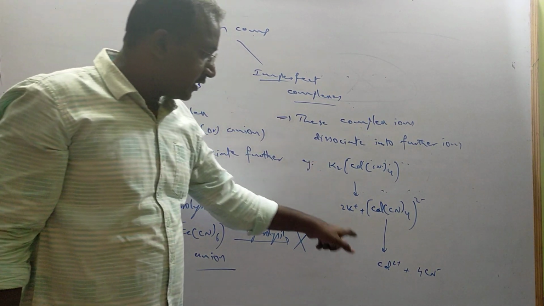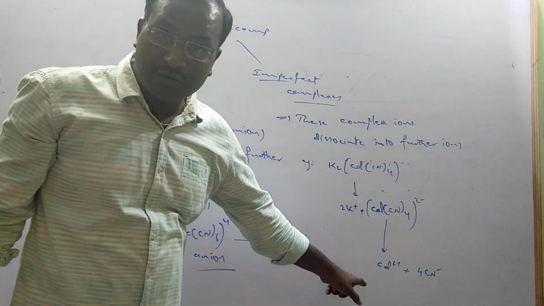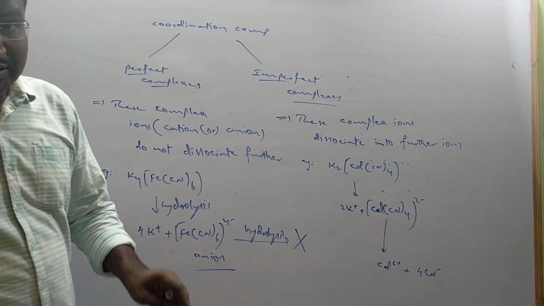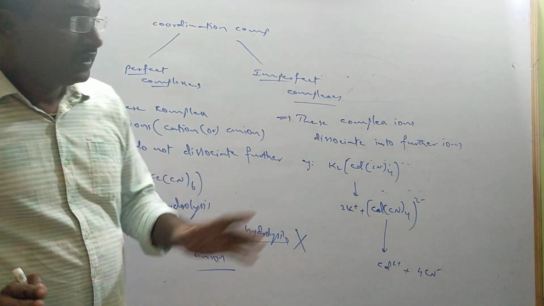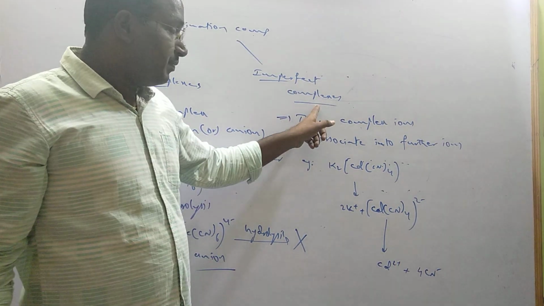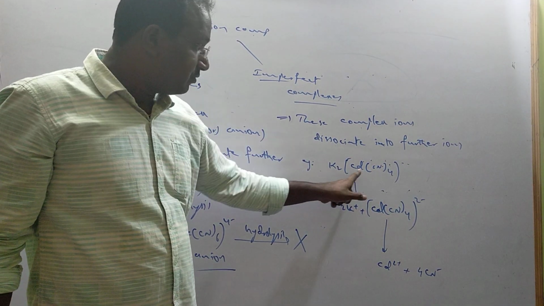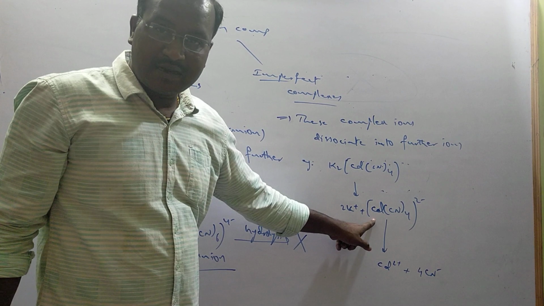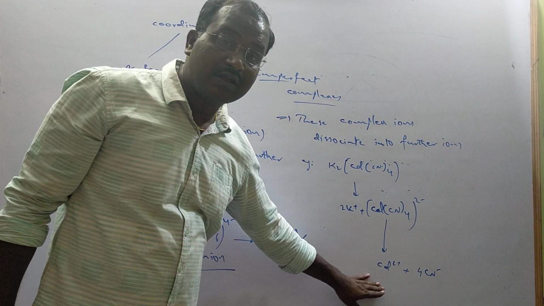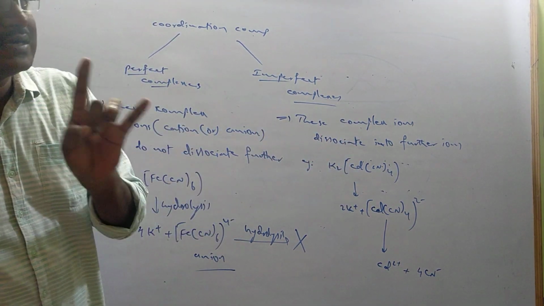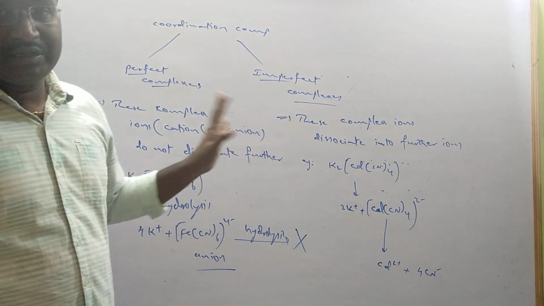Double salts also convert into simple constituent ions. Here also imperfect complexes convert into simple constituent ions. But the difference between them is that double salts do not have dative bonds, but imperfect complexes have the dative bonds. So cyanide is the ligand forming dative bonds with cadmium, forming a complex anion. But this is not stable, further converting into ions. That's why we call it an imperfect complex, not a double salt. It is an imperfect coordination compound.